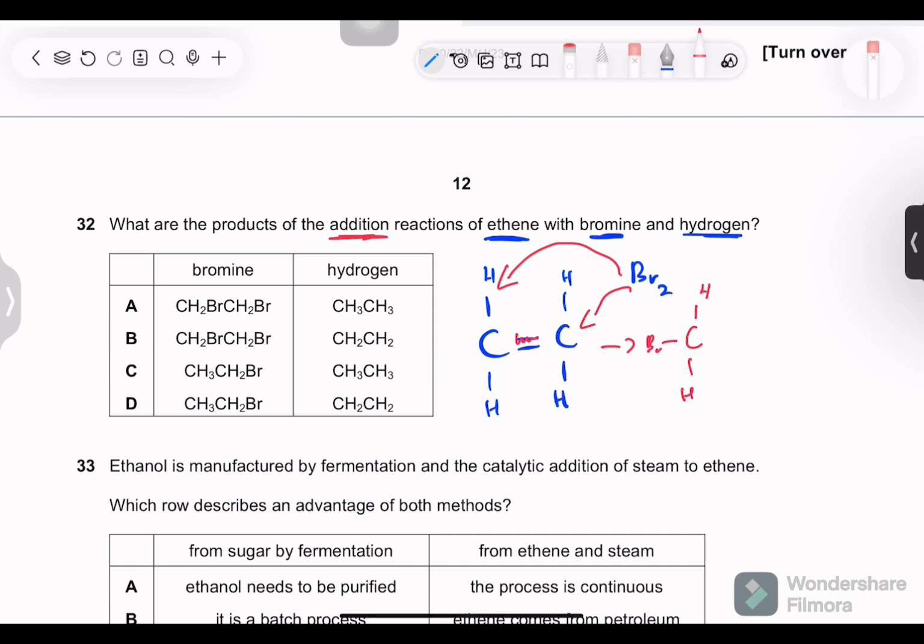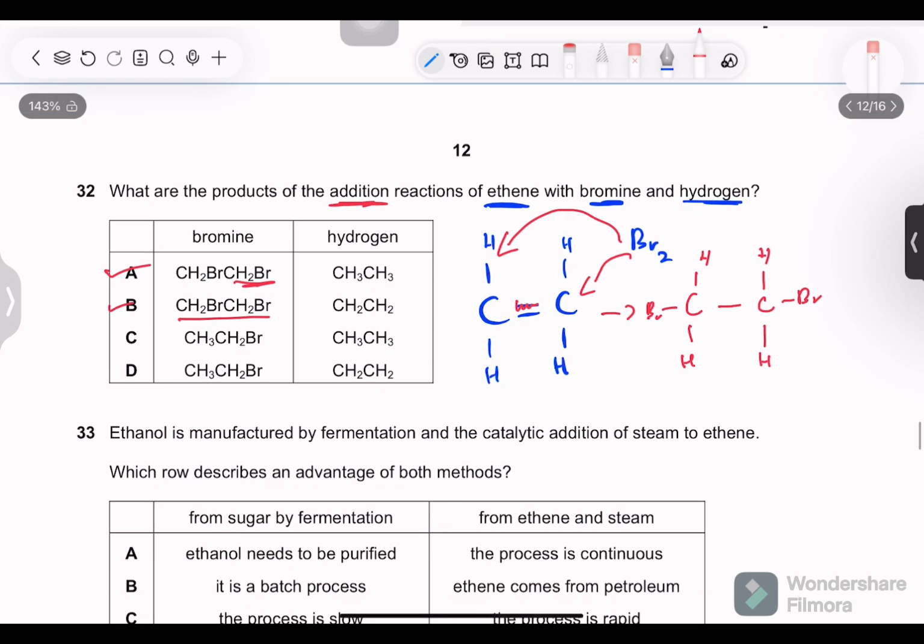CH2Br, CH2Br. So this is correct. This is not correct. Or this is the same exactly. Sorry, this is the same. It's incorrect because of this. This, however, is not correct because it only has one Br. There should be two Brs. Same is for this.